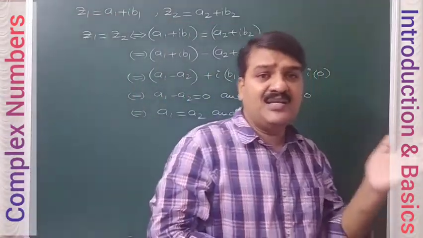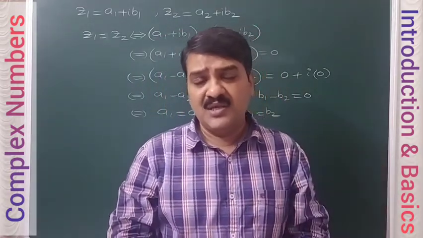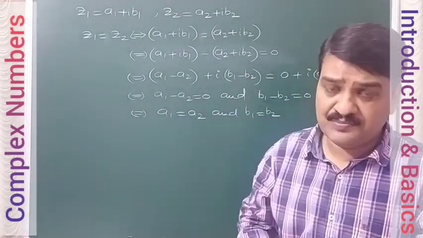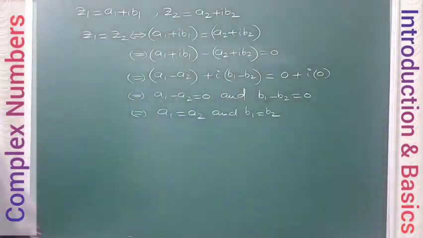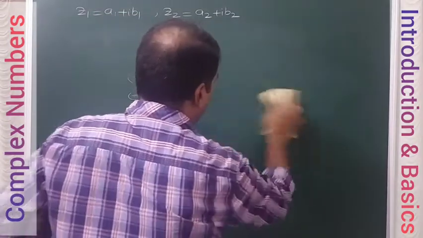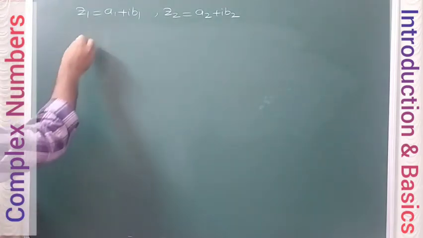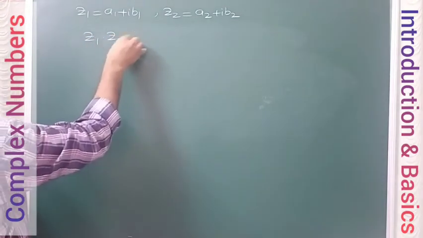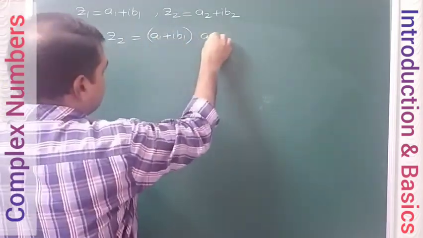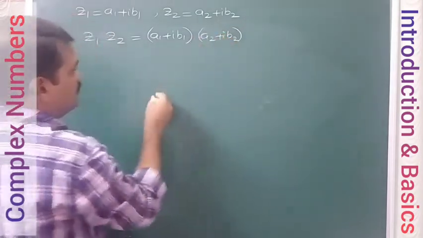So addition and equality are almost the same. Addition, subtraction, same property only. And how we are adding the complex numbers, the same will apply for equality also. Now if you want to multiply two complex numbers, how are we going to do it, and what will be the result? Let us see now. Z1 into Z2, for example, if you want to multiply, a1 plus i b1 multiplied with a2 plus i b2.